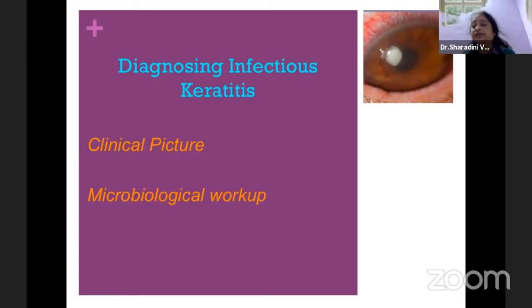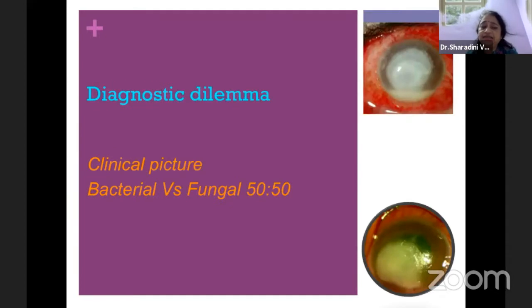It cannot be only microbiological workup either, wherein you get some gram-positive organism, keep treating the patient, and you have an additional infection sitting there which is clinically visible. So both are equally important. There are certain conditions where the clinical picture is so typical that you can diagnose it, but to confirm your clinical diagnosis, you need microbiological workup.